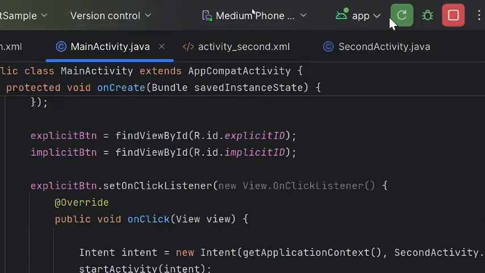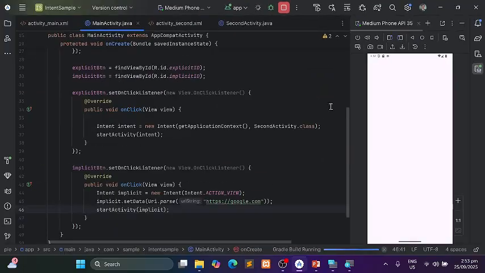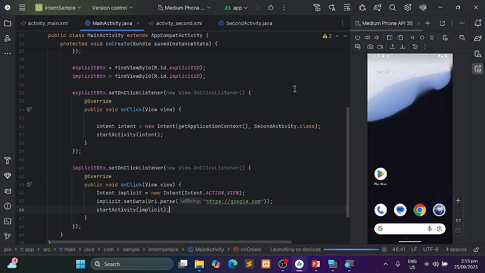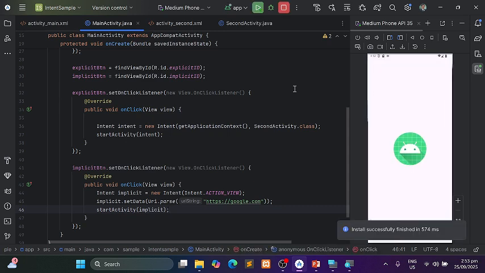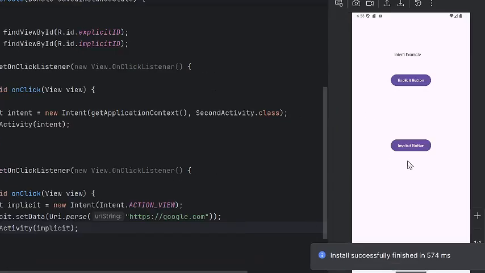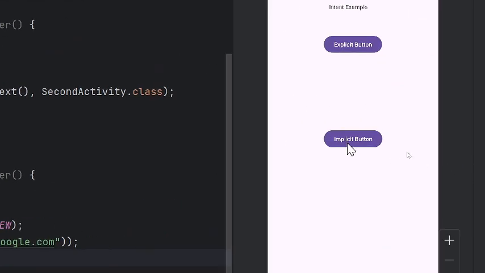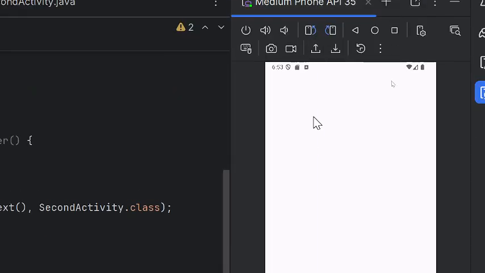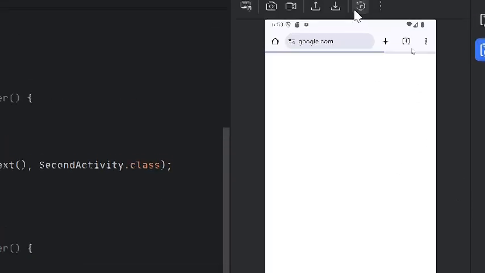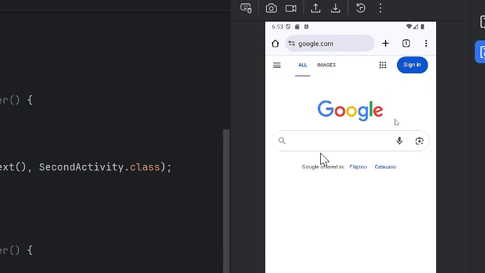Okay, so let's try to run the application. All right, so let's click the implicit button to see if we can see the browser. All right, so automatically google.com opened. See that?